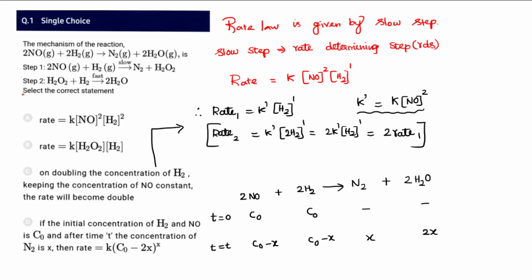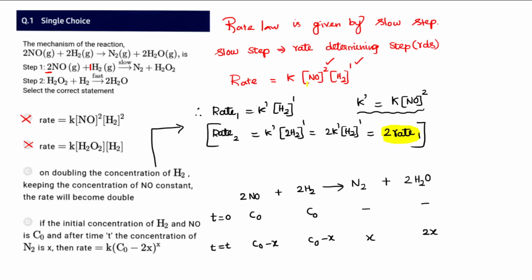From the slowest step we can write the rate as 2 for NO and then the number of moles of hydrogen as 1. So 2 and then 1 we can write. Since they have given options in the question, option A and option B do not match our rate, so we can say option A and option B are not correct. Then option C says on doubling the concentration of hydrogen, keeping the concentration of NO constant, the rate will become double. So we can also observe the same thing over here.